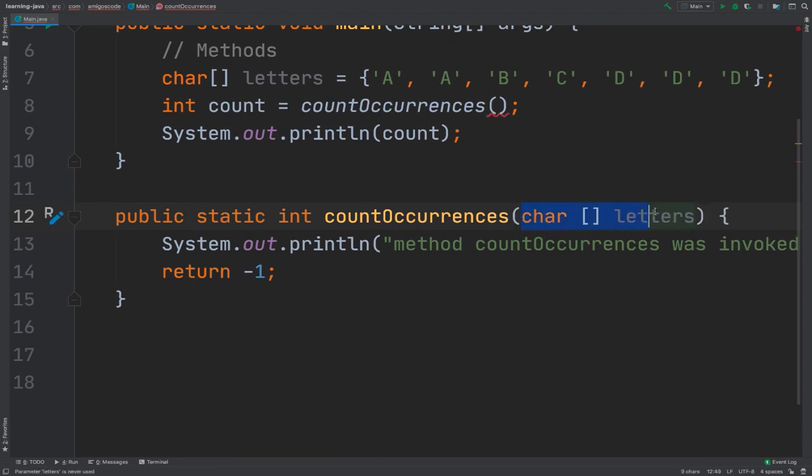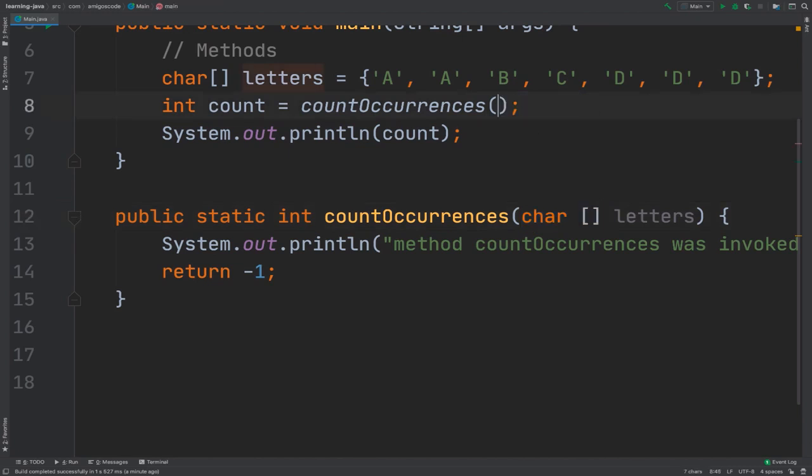Now this method will receive this array, and you can see that we have an error. This is red because it's saying expected 1 argument but found 0, right? So I'm going to take my letters and pass letters here. Now you can see that the data type is an array of characters.